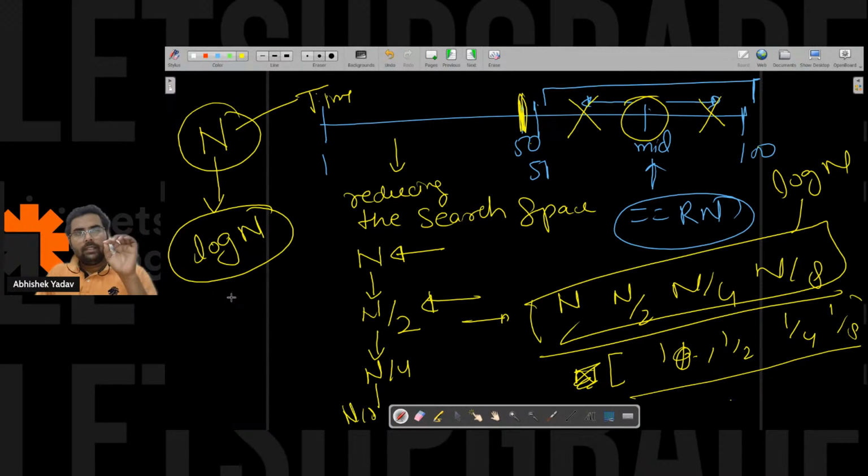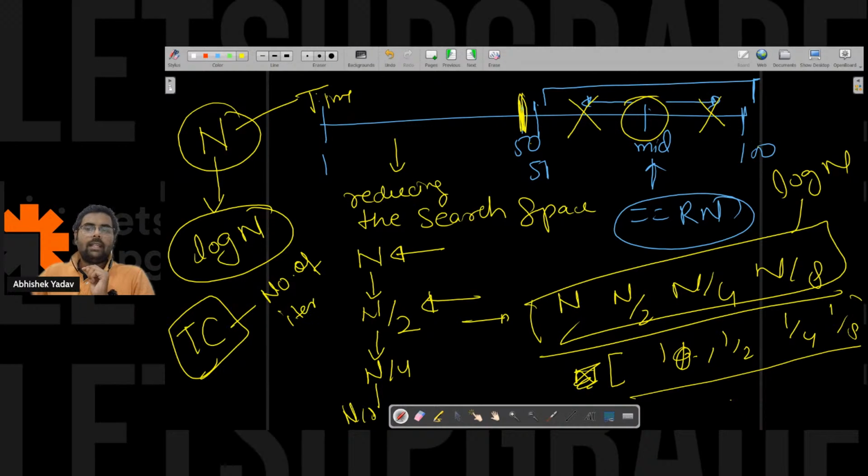In programming, those who know about time complexity, it is good. Time complexity is directly proportional to the number of iterations, and iteration means the number of times the body of the for loop is getting executed, right everyone? So this is a simple observation that I want to make. This is a homework, try to do the code by yourself. If you are getting the answer, it is good. If you're not, you can take help from the internet also, right?